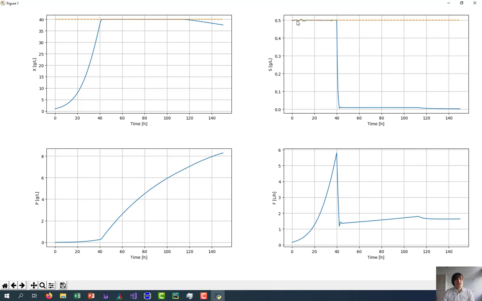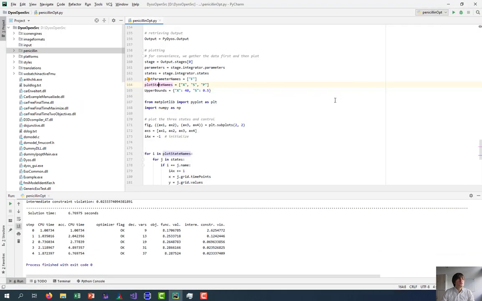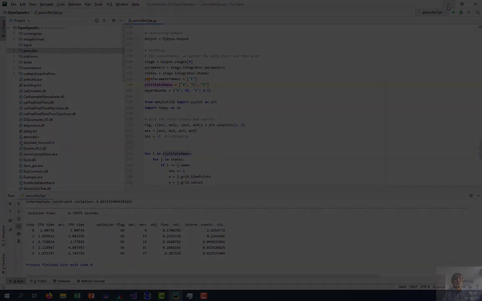If you're interested in an algorithm for more precise satisfaction of this constraint, you can read the publication of Fu and others. And we can now see also that the penicillin is then increasing nicely over time. With this, the part on the Python interface is concluded.